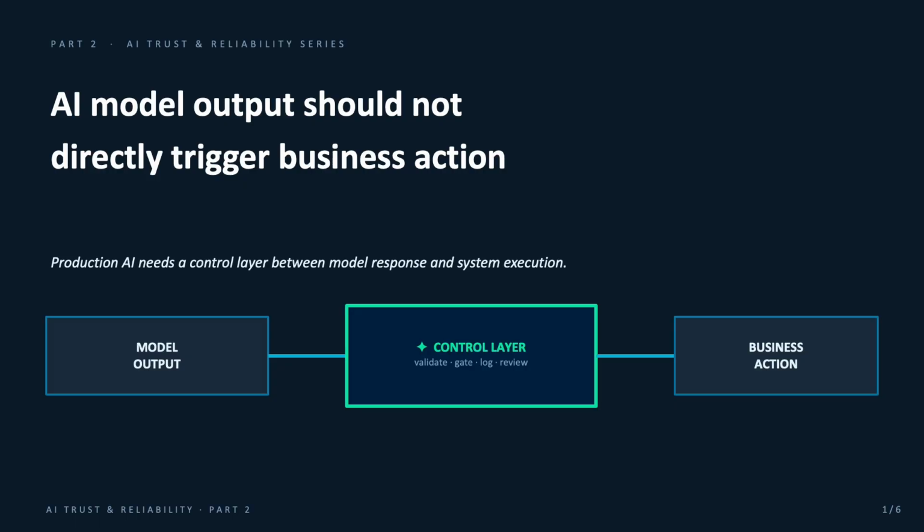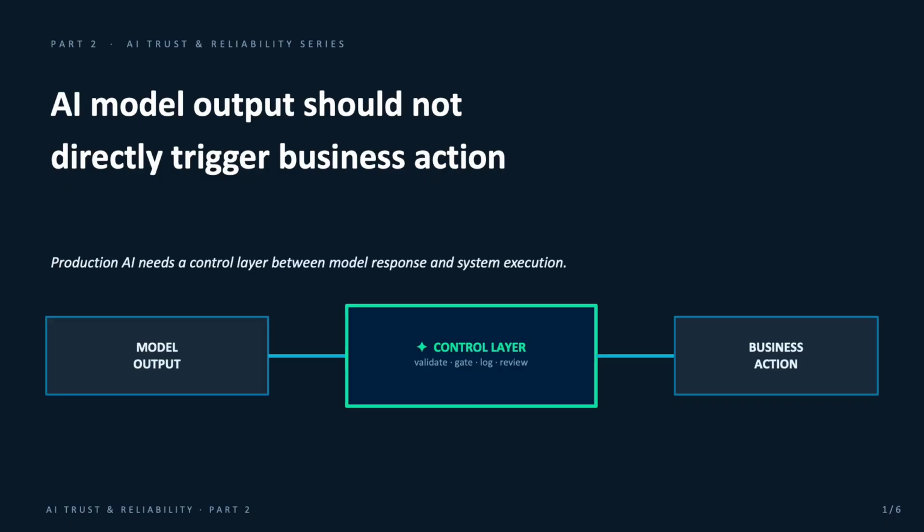It may update a ticket, route a customer issue, assign severity, trigger an alert, call an API, approve a workflow, or influence a business decision. At that point, the model is not just generating content, it is influencing execution. And once AI starts influencing execution, the system needs a control layer between the model response and business action. That control layer should validate, gate, log, review, or block output before it creates a downstream impact.